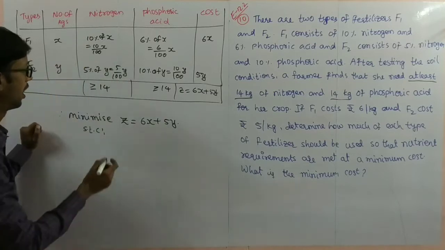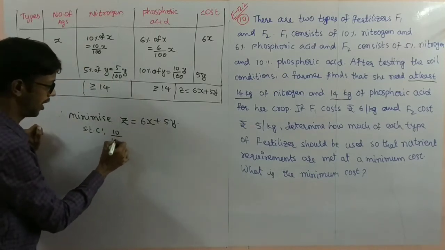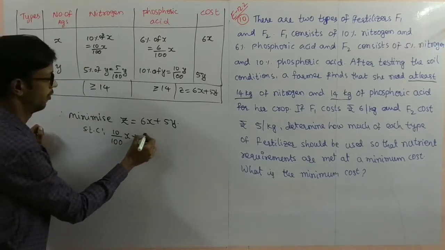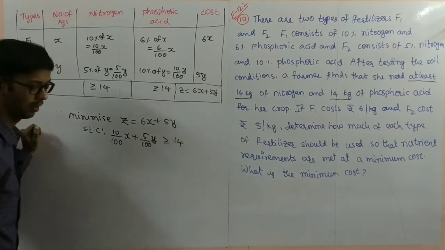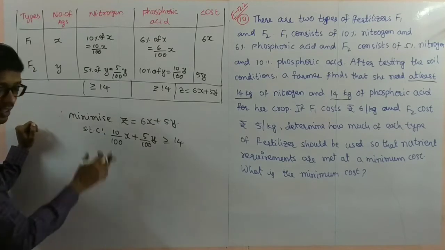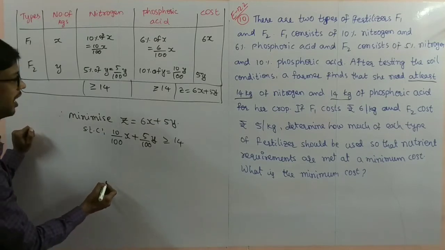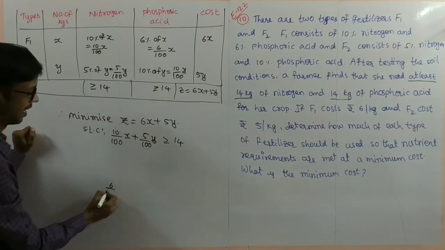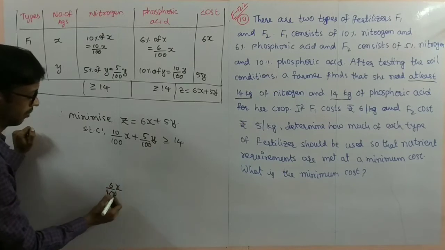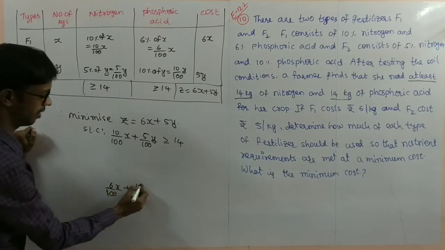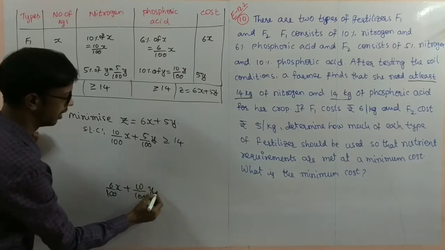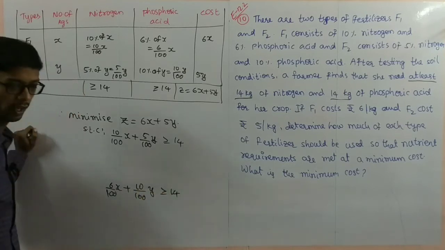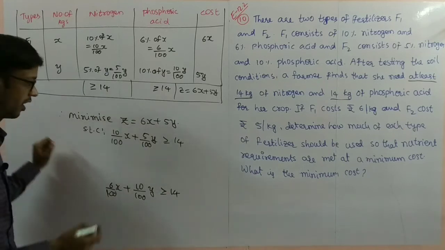Here you have to write carefully. 10 by 100x plus 5 by 100y is greater than or equal to 14. One constraint. I'll make the simplification later. Next one here, 6 by 100x plus 10 by 100y is greater than or equal to 14. Here you have to make the simplifications.